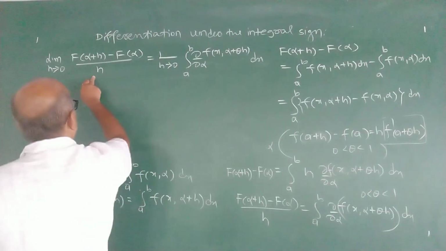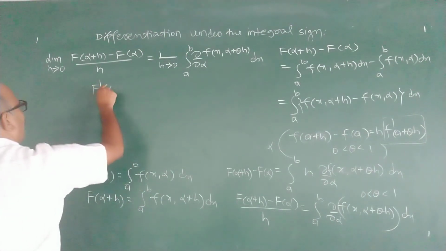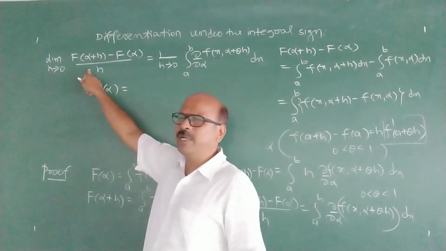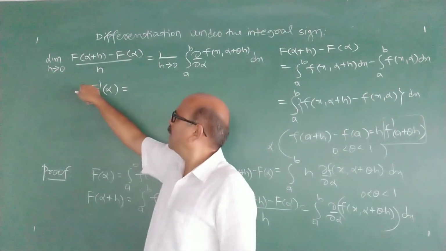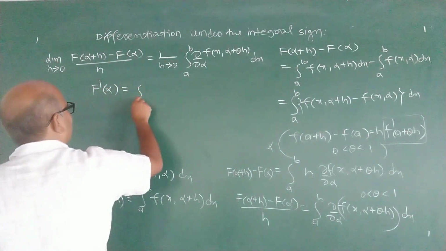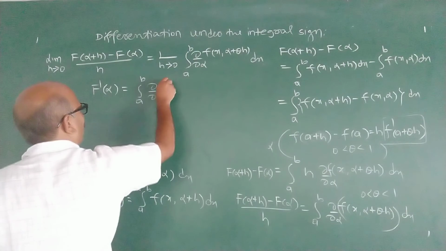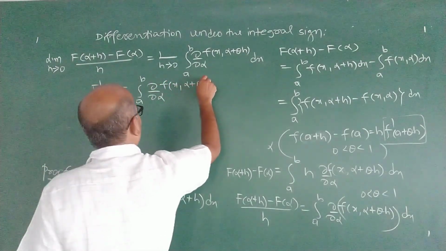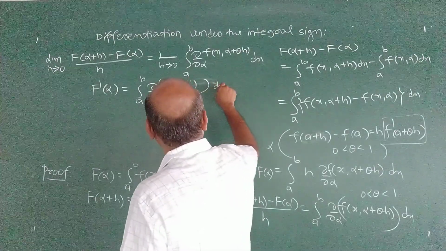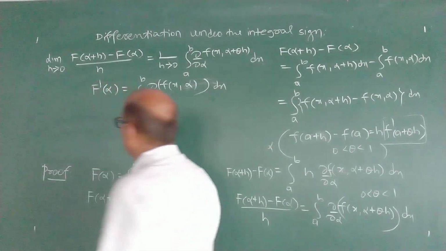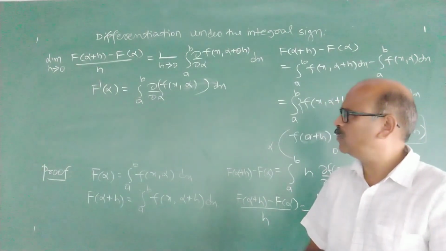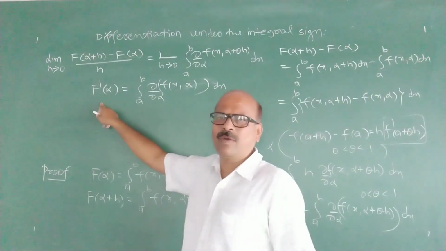Now as h tends to 0, this is nothing but f dash alpha by definition of derivative. This is the value of the derivative of f with respect to alpha at the point alpha, f dash alpha. It is integral a to b dou by dou alpha of f of x, alpha plus theta h. As h tends to 0, we will get f of x, alpha with respect to x. Now this is Leibniz rule. F dash alpha means d by d alpha of f of alpha.